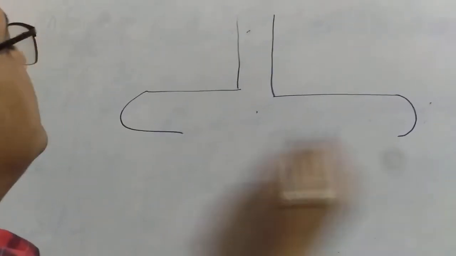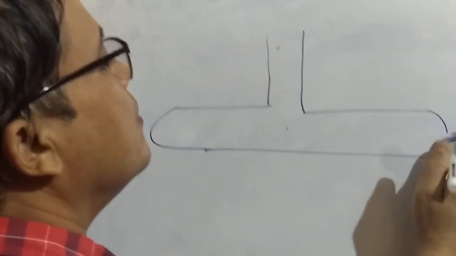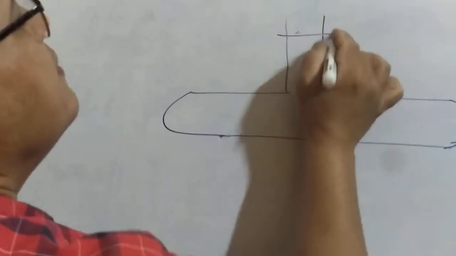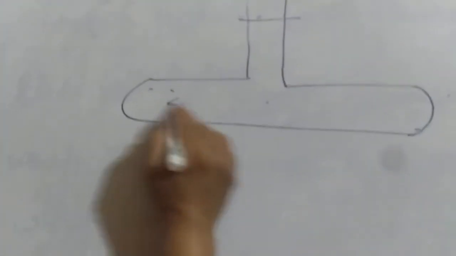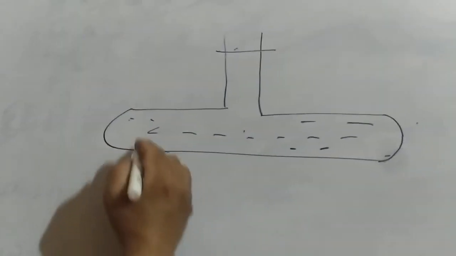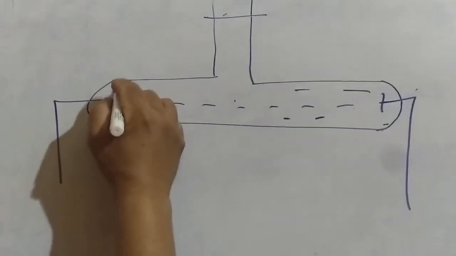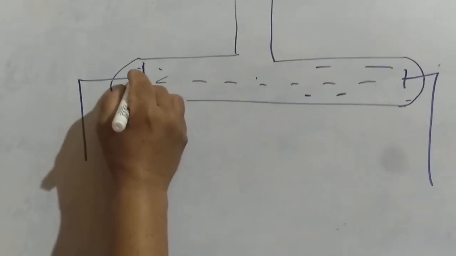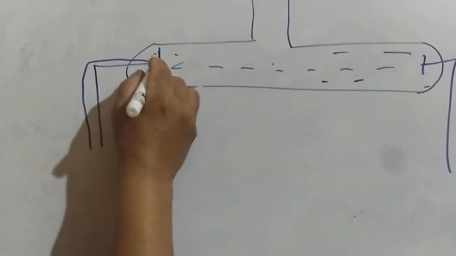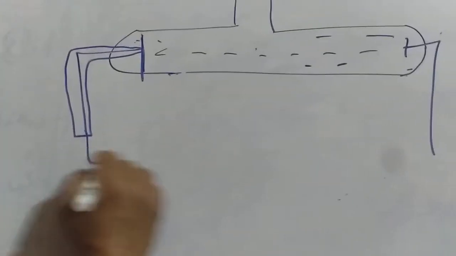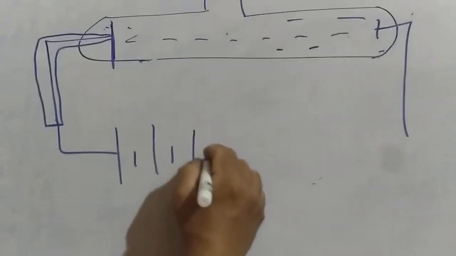Now to make all these measurements, to study all these experiments, the commonly used device we call the conductivity cell. This conductivity cell is made up of Pyrex glass. In this you can fill the electrolytic solution. These are the 2 electrodes which are made of platinum, and they are sealed in a glass tube, so only this portion is exposed. Now from here you can connect the electrical source.